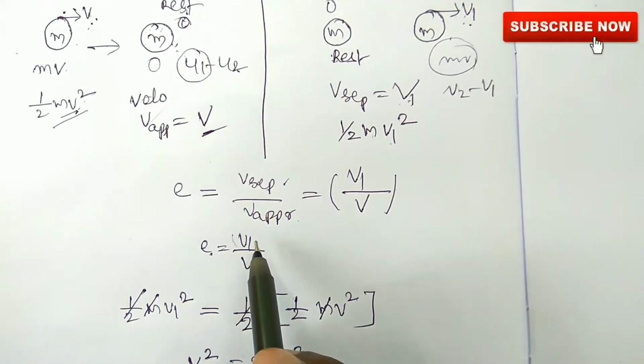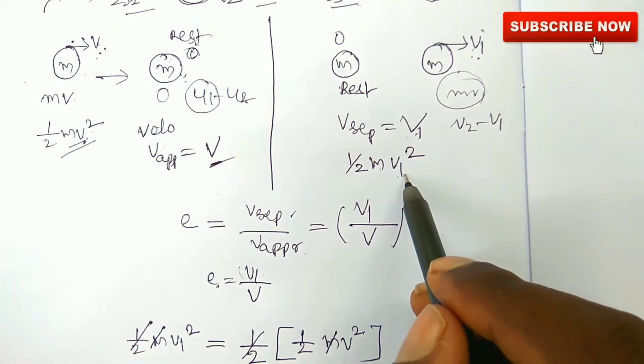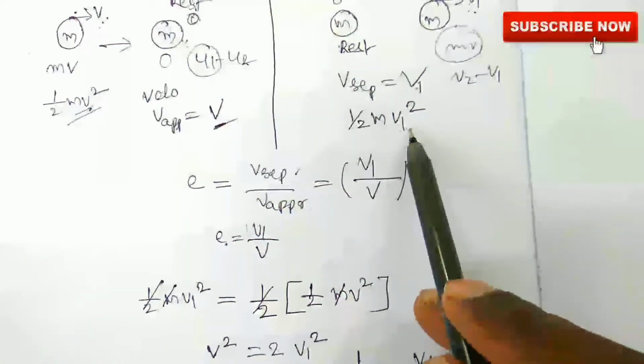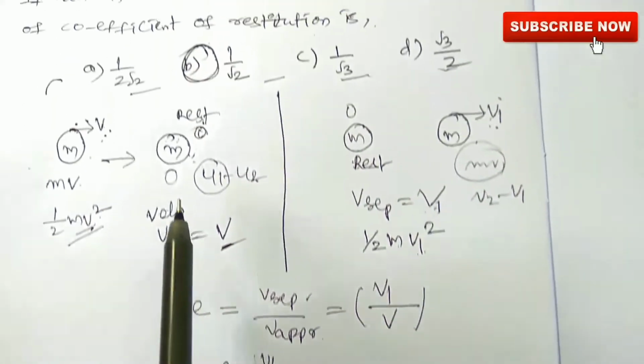You don't know the value of v1, so you have to find the value of v1. That is the key point here.